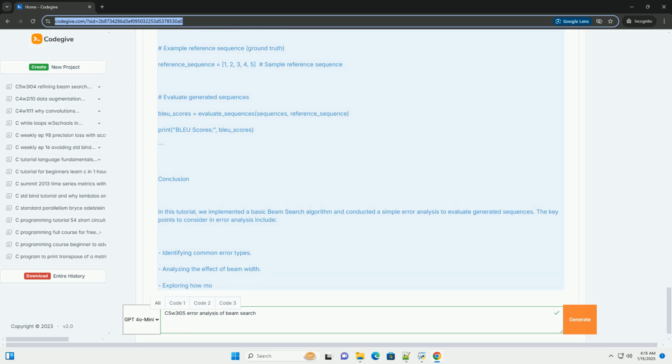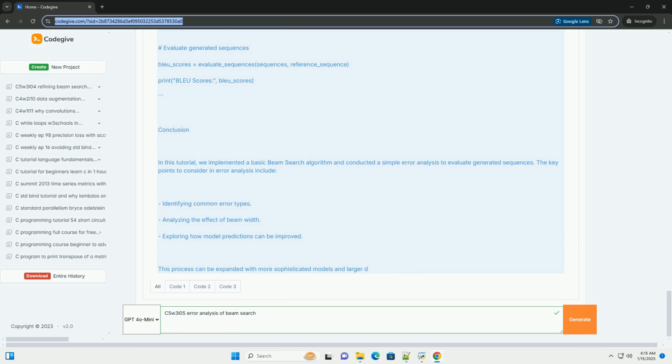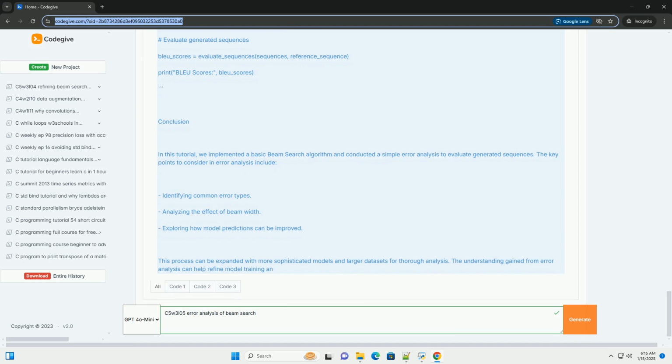2. Beam width sensitivity, analyzing how different beam widths affect performance. 3. Diversity of candidates, assessing how diverse the candidates are that are retained at each beam level. 4. Comparing against other decoding strategies, evaluating the performance of beam search against other decoding methods like greedy search or sampling.